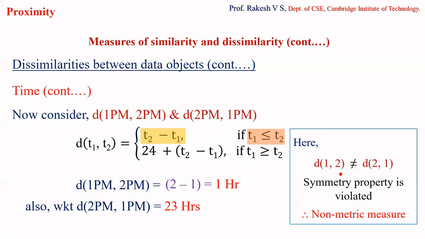For metric measures, so far we have studied three. One is L1, which is nothing but Hamming distance or Manhattan distance. L2 is nothing but Euclidean distance. L infinity is nothing but supremum distance. And the non-metric measures that we have studied are set difference and time. In case of set difference, I'm going to consider the cardinality, and in case of time, I'm going to consider the difference between the times. Is that clear? So this is what your dissimilarity measure is.